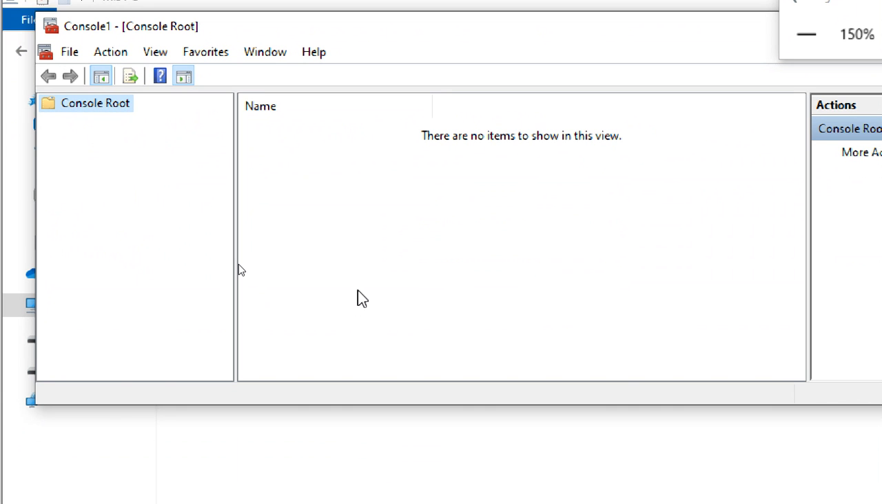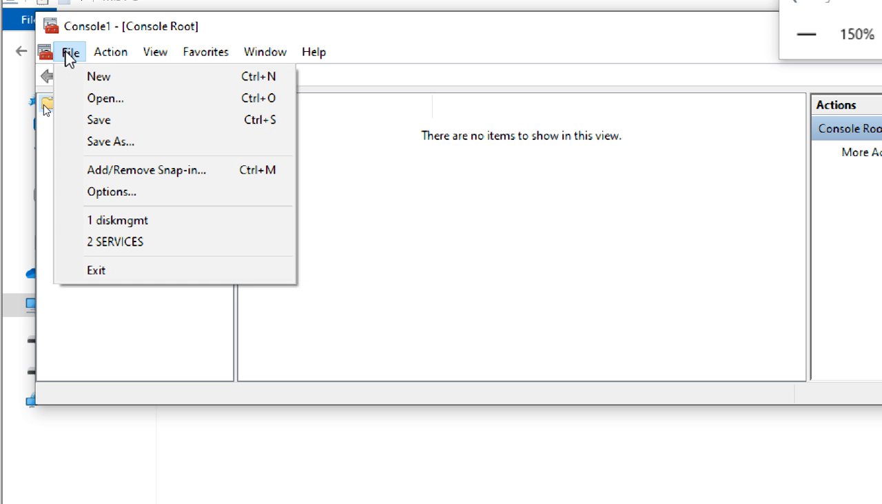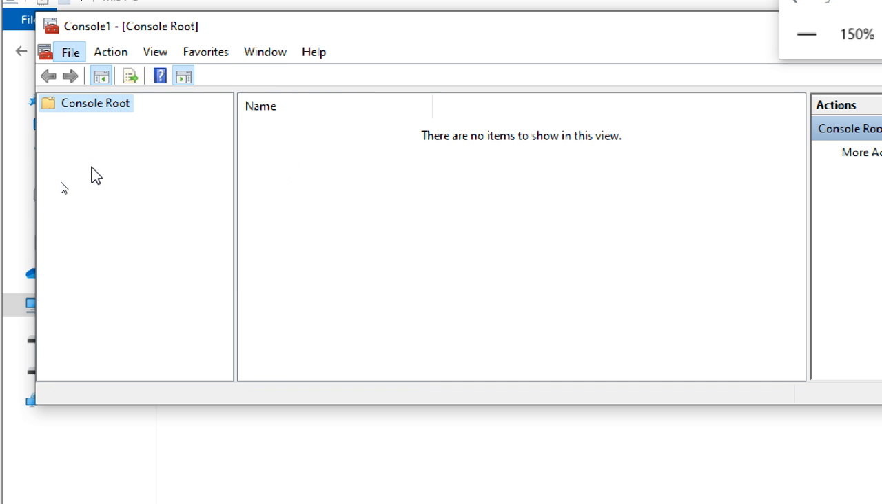Like when you went to disk management and so on, that is a disk management console. Disk management, computer management, event management, there are consoles like that. This is an empty console. We have to add the snap-ins into it. Go to file, add or remove snap-in. Which one you want, you can add it.